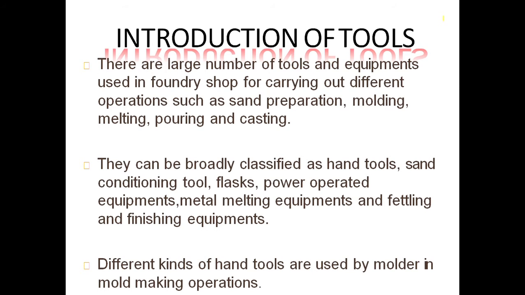For different purposes you need different sets of tools, and those are the tools of the foundry. There is a way to classify the tools. They can broadly be classified as hand tools, sand conditioning tools, flask power operated equipment, metal melting equipment, or fitting and finishing equipment.